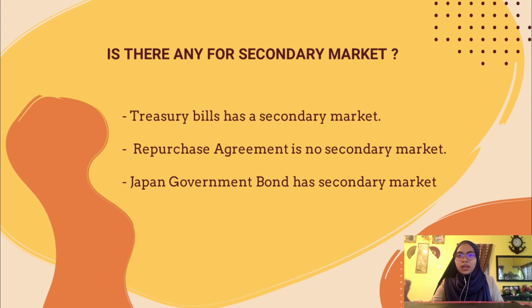Next, for Japan government bond, there is a secondary market, which can be divided into transactions on the stock exchange and non-exchange, over-the-counter transactions. The price of the JGB will be determined through a negotiation between the parties, following the principle in the OTC market. OTC also has self-regulatory rules by the Japan Securities Dealers Association to control and maintain fair and smooth OTC bond transactions.